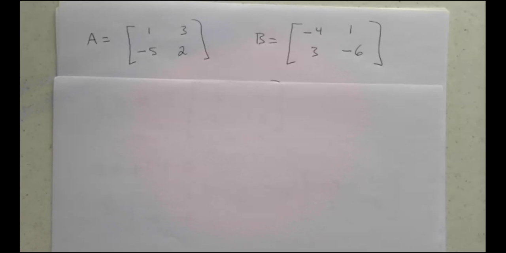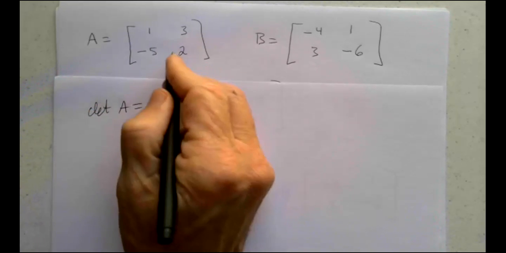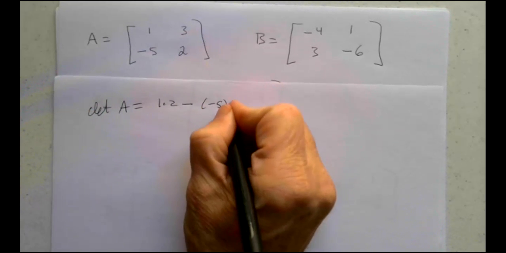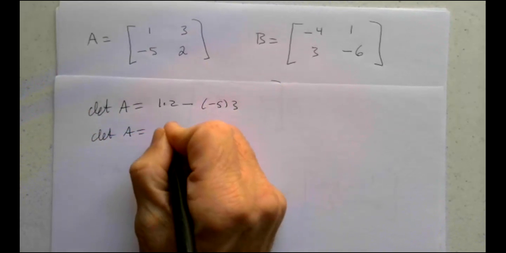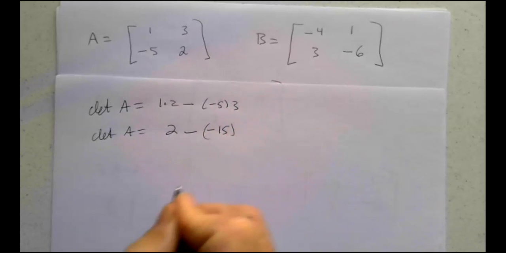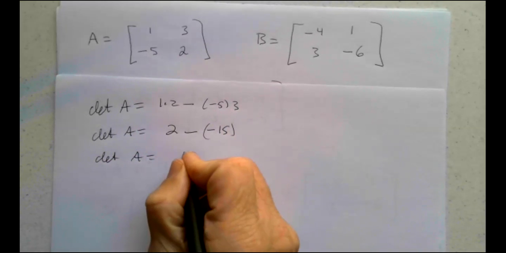So we have matrix A here, and what's its determinant? What is the determinant of A? Start upper left, 1 times 2 minus negative 5 times 3. So the determinant of A is 2 minus negative 15. So that, of course, is 2 plus 15. Determinant of A is 17.